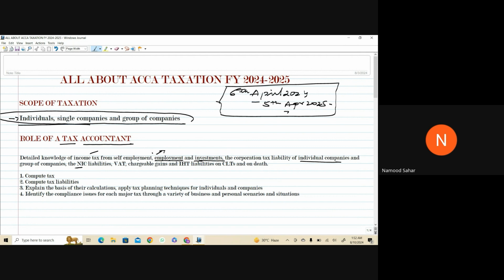Next, NIC liabilities, the National Insurance. In the UK, insurance is mandatory over there.